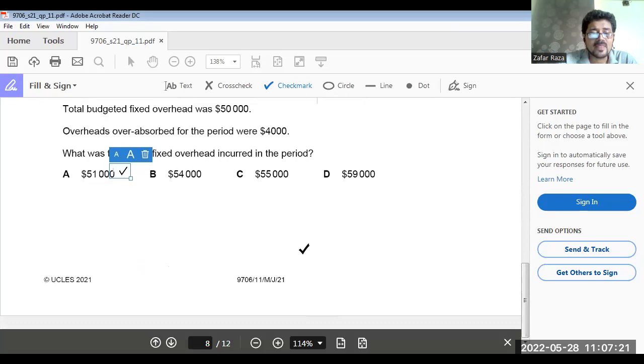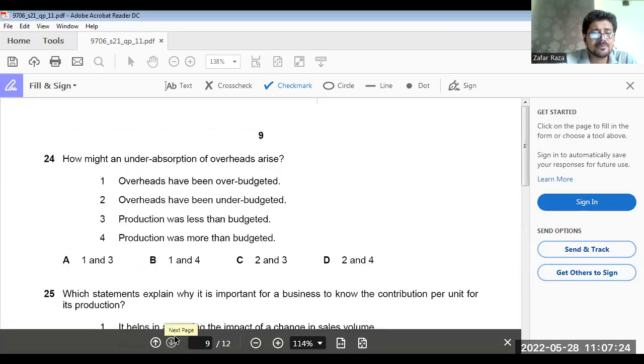Okay. Now come to 24. Question number 24. How might an under absorption of overhead arise? Overheads have been over budgeted.